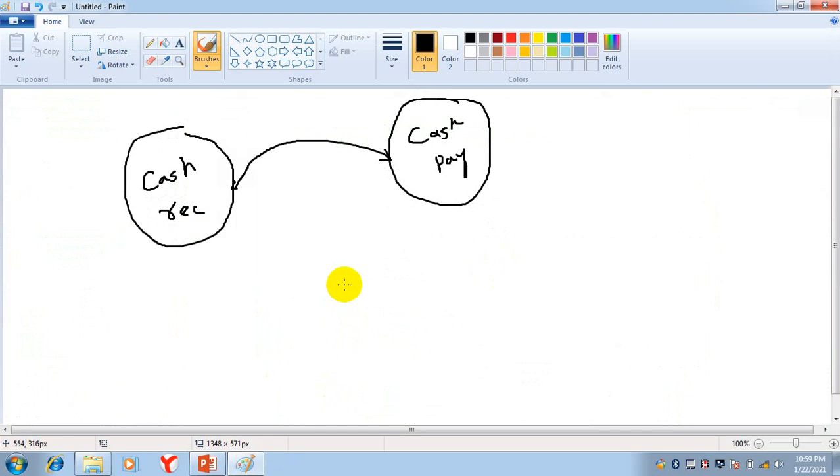In banks, if you see, there is a cashier. The cashier's duty is just the payment of cash. He will just make payment of cash. He's not concerned with any other duty.